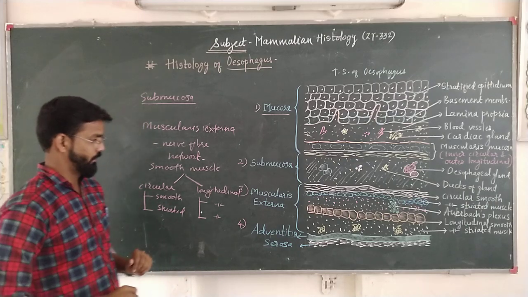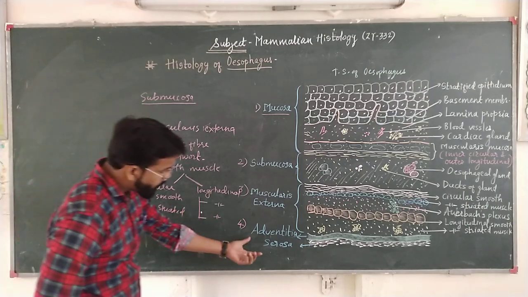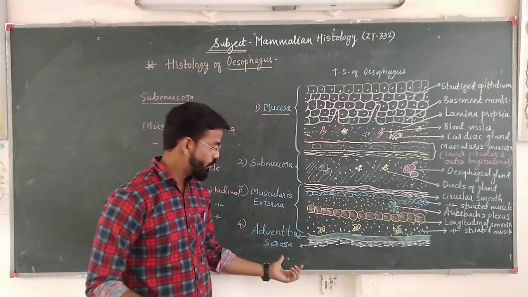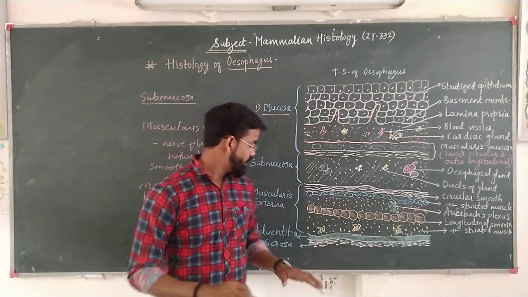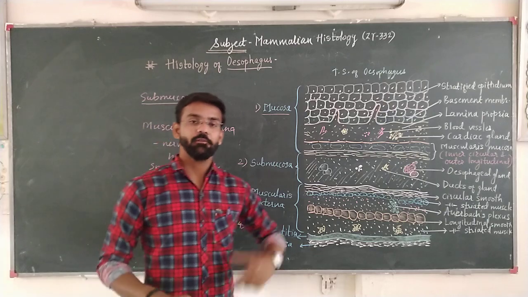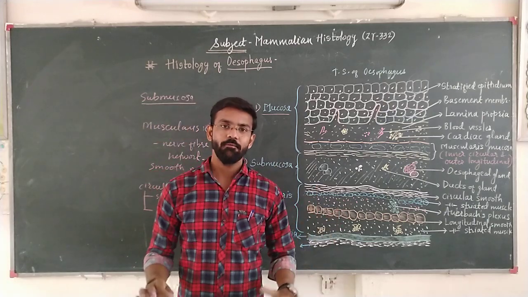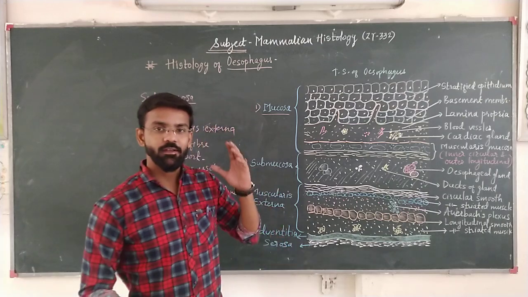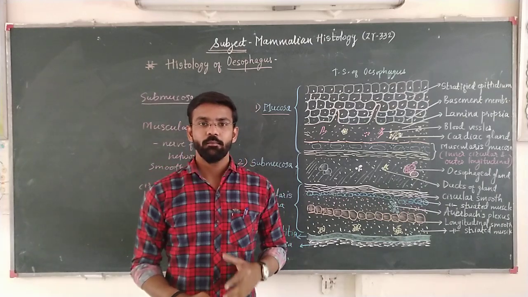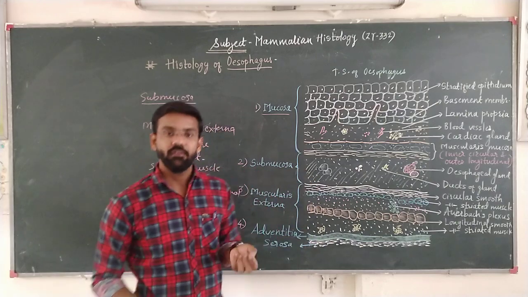Now, the last part, that is the outermost covering. Here one concept comes, that is the structure of adventitia, serosa and peritoneum. Many times we have heard the name peritoneum, and especially in the case of the alimentary canal, people refer to the name serosa.